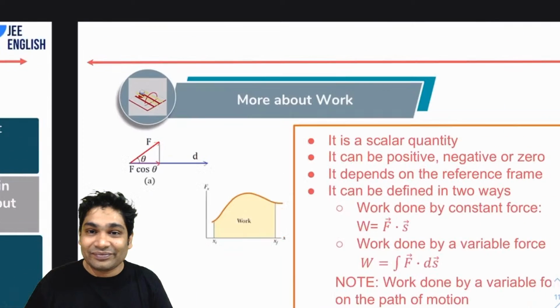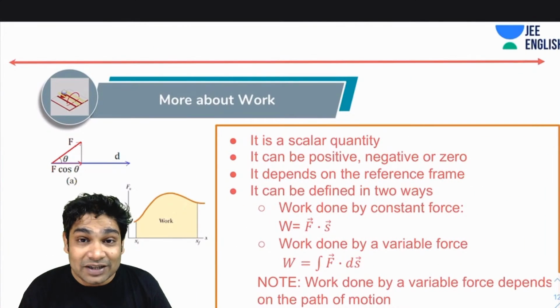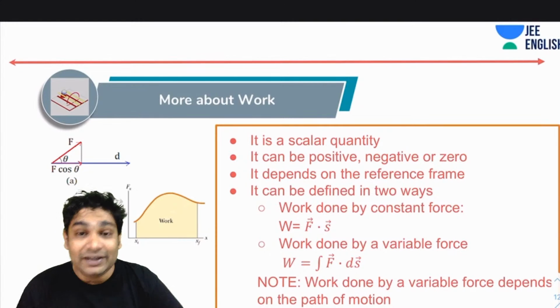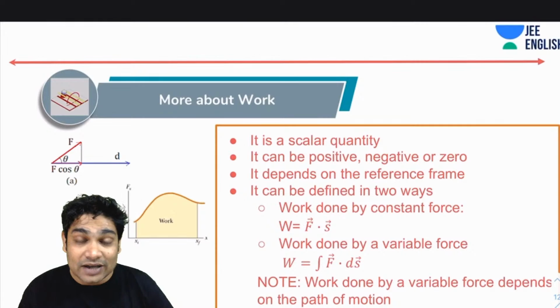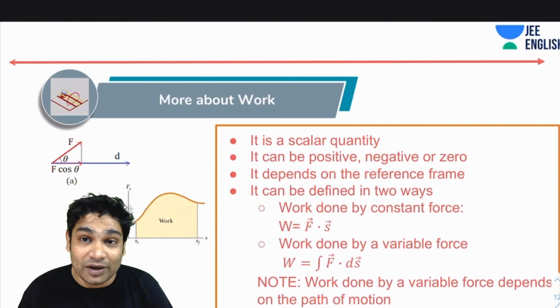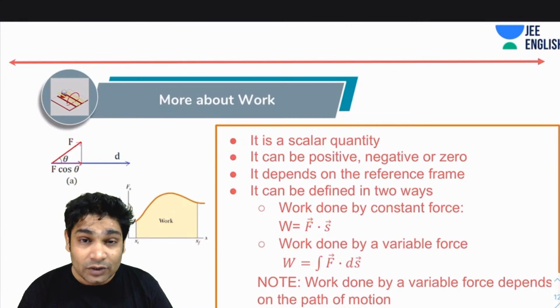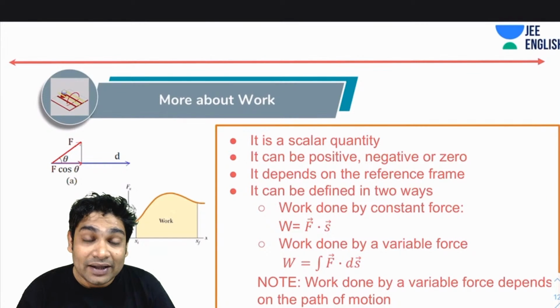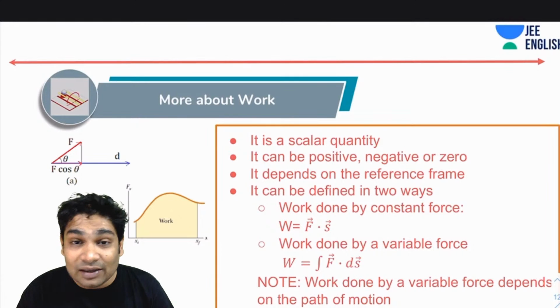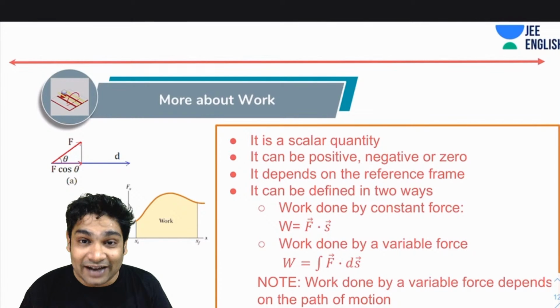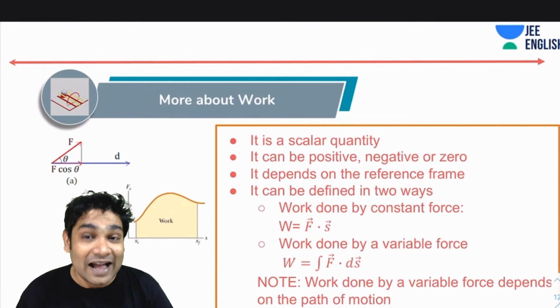Next, let's learn some things about work. First, since it is defined as a dot product of force and displacement, it will be a scalar quantity. Since F and s can be at any angle, if the angle is less than 90, the dot product will be positive. If the angle is 90, the dot product will be 0. If the angle between the force vector and displacement vector is greater than 90, you will have negative work. So work can be positive, negative as well as 0.